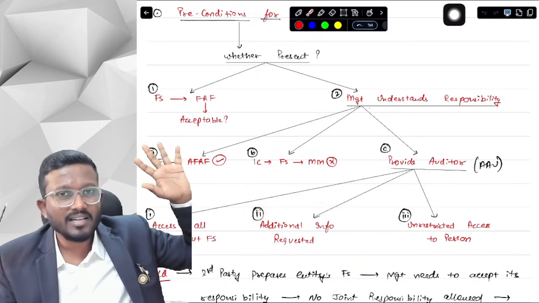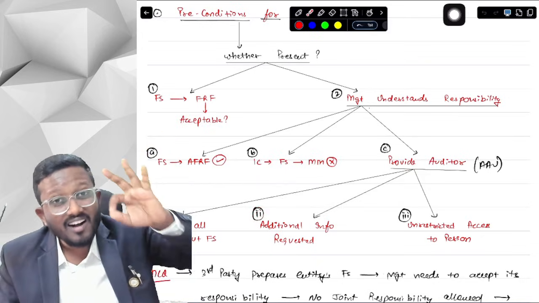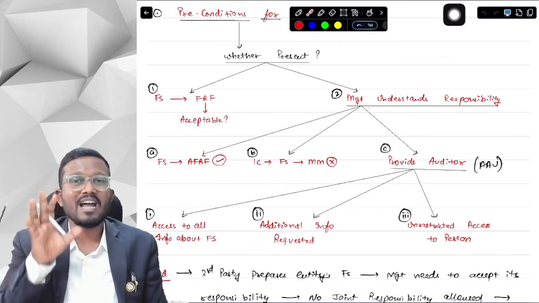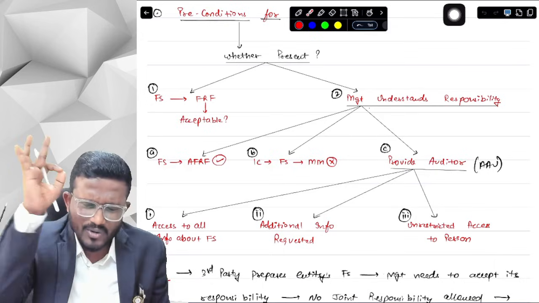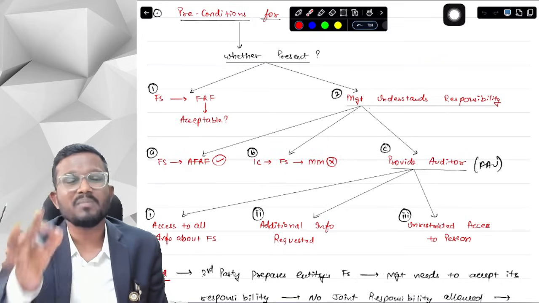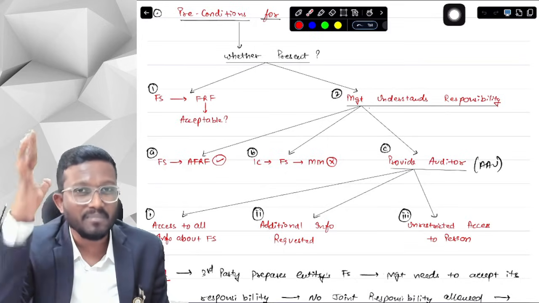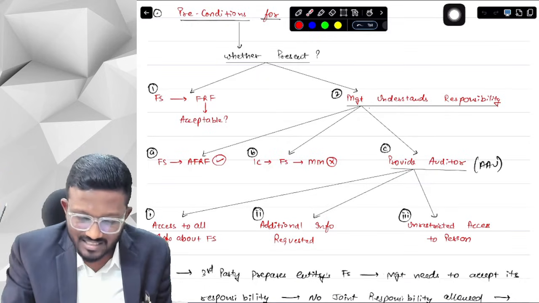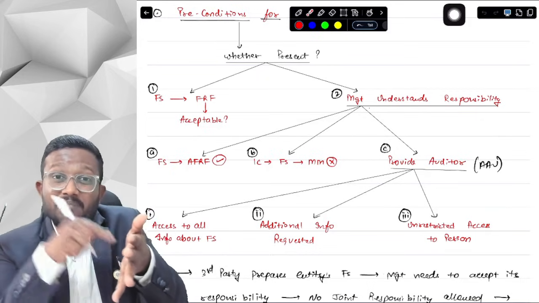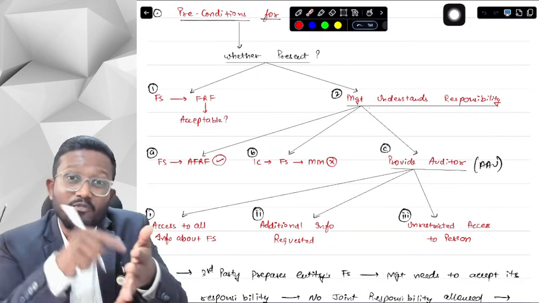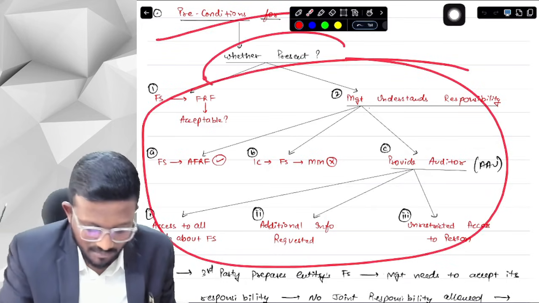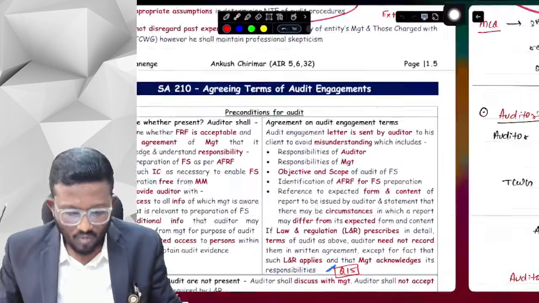Okay, management is providing the information, but I cannot trust the management. So third, unrestricted access to any person from whom the auditor may desire to obtain audit evidence. You need to provide unrestricted access. You cannot question an auditor. If he wants to meet anyone in the organization, he should be able to meet that particular person without restriction. Okay, yes, sir. These are the responsibilities of management. I have to take an agreement from the management that management understands these responsibilities and will be fulfilling them. Then we can say that yes, preconditions are present.